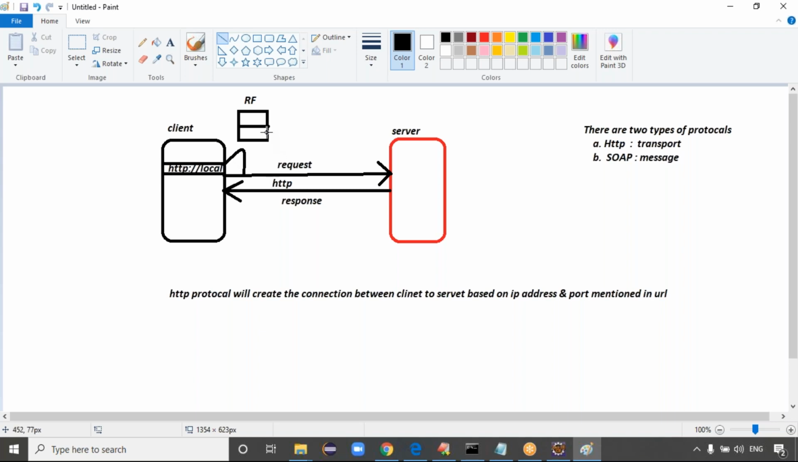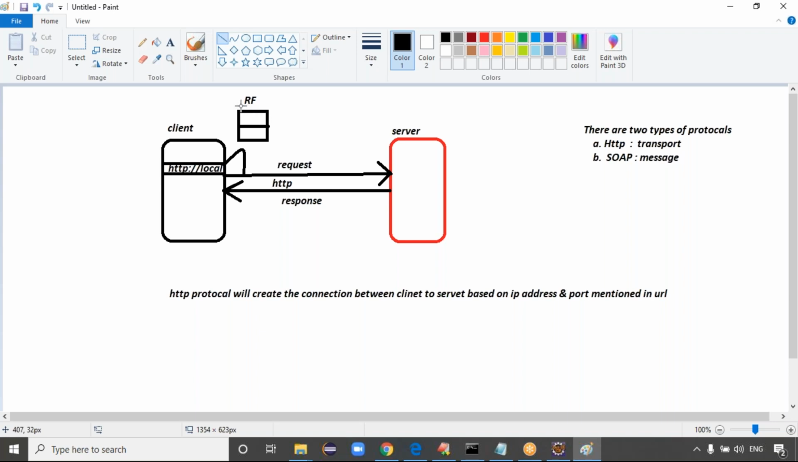The delivery boy will check the request format. The request format contains how many fields, guys? Header and body field. The header contains the request details, like what type of request you are sending, when you are sending that request, what type of data you are sending, and what type of browser you are using. These are all the request details, guys, and they are stored in the request format.